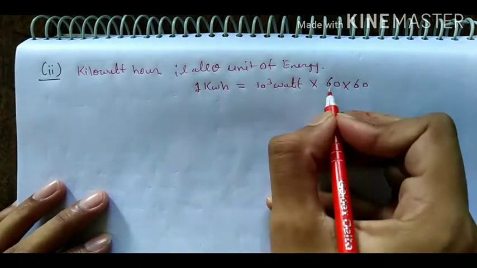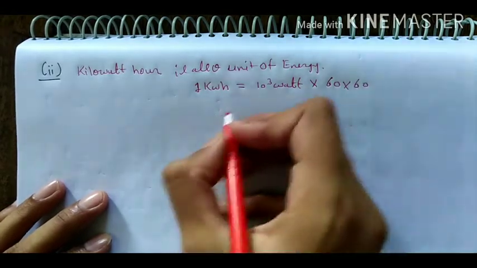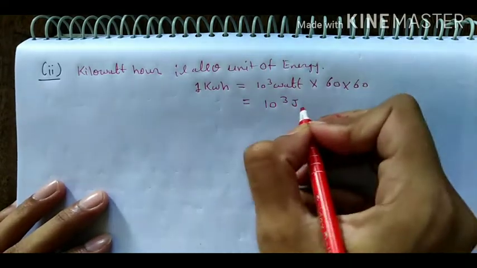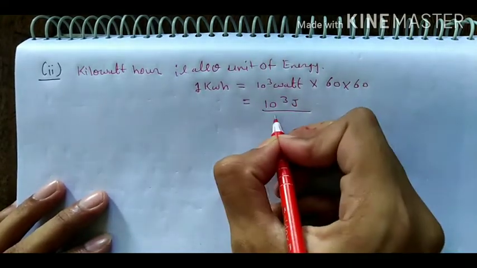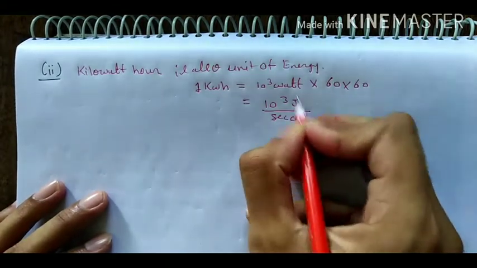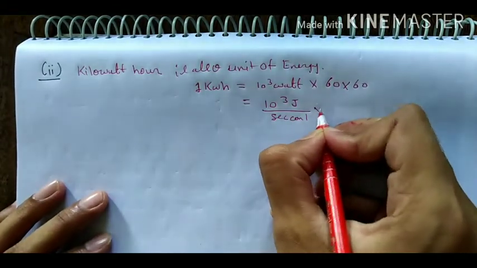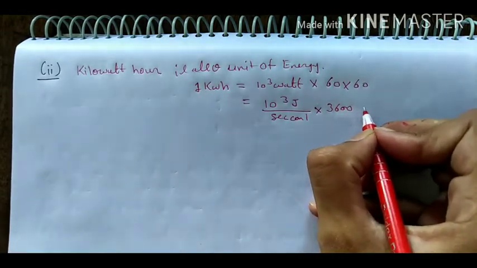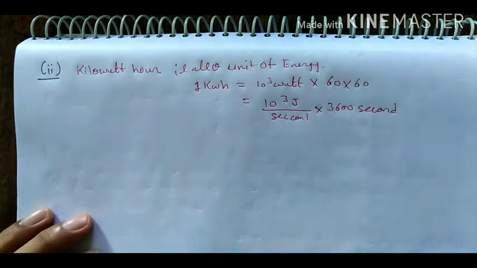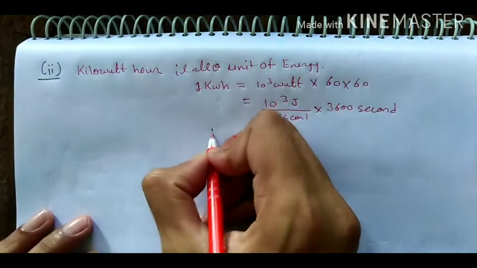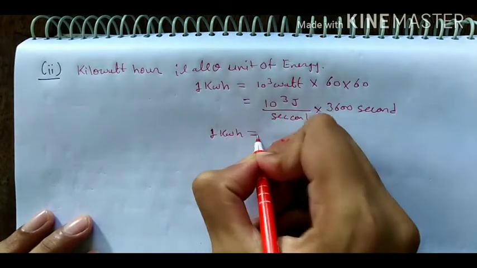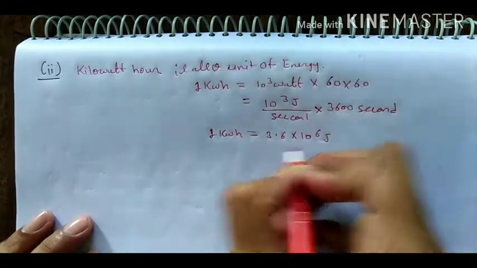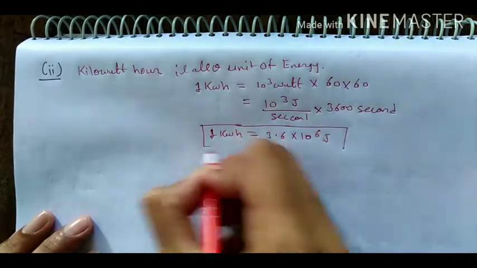We have to multiply the 60 minute into 60 second. So we can write here 10 to the power 3 joule per second, because the unit of watt is joule per second, into 60 into 60, that is 3600 seconds. On solving this, we get 1 kilowatt hour is equal to 3.6 into 10 to the power 6 joule. This is the other unit.